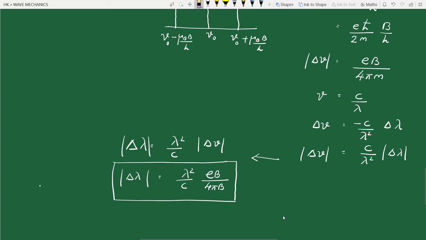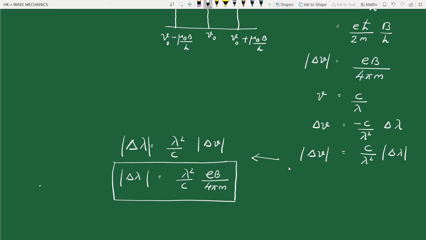This is not 4 pi b but 4 pi m. So here m is the mass of the electron, b is the applied field, and lambda is the wavelength of the particular spectral line.